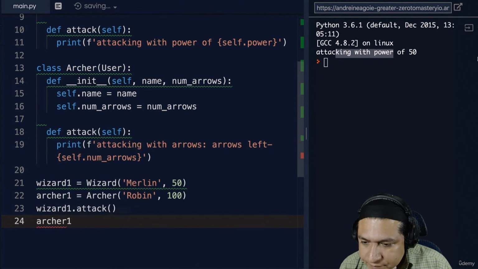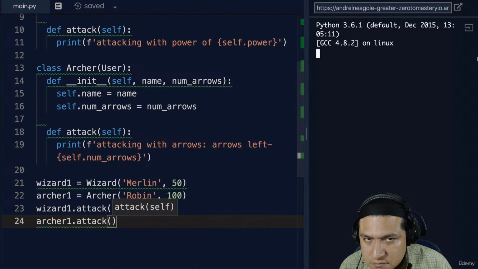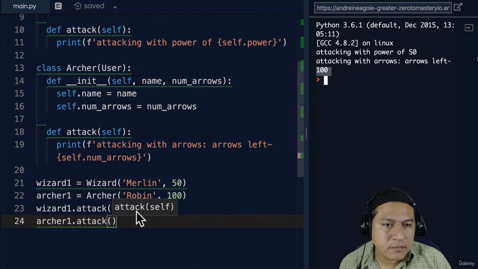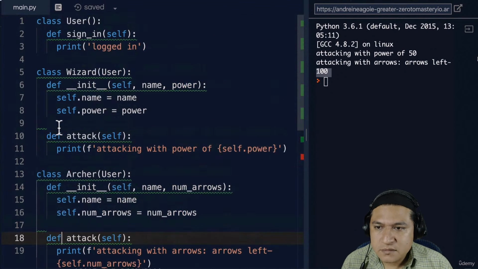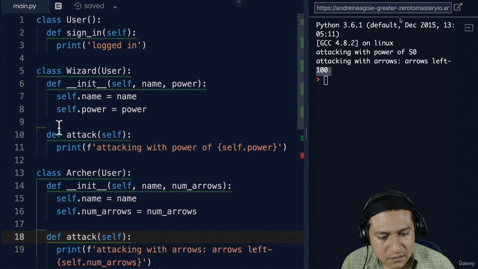If I do archer1.attack, in that case I'll get attacking with arrows. Both of these have the sign in function at the same time. This is the power of inheritance. We're keeping our code DRY, right?